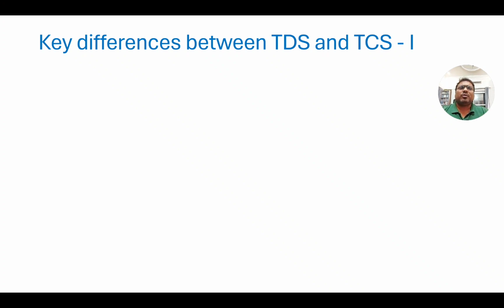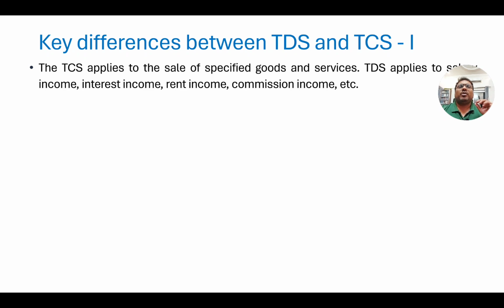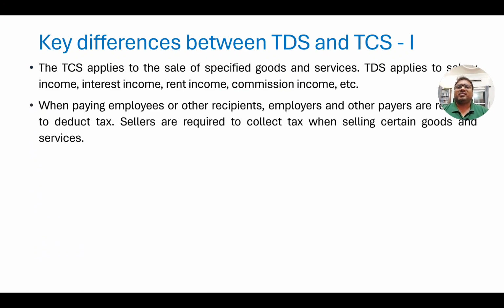Now basically we are going to revise this topic because the key points we have already discussed. So let us just revise this topic through a table of differences. So point number one, the TCS is on specific goods and services, whereas TDS is on all the income. So in its application, TDS is much broader and is applicable for a large number of people compared to TCS.